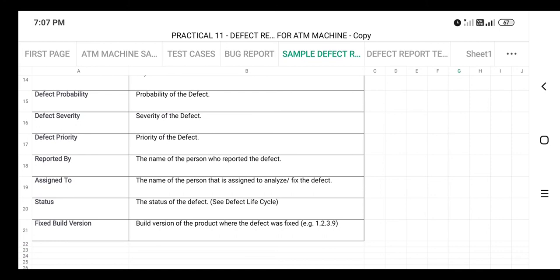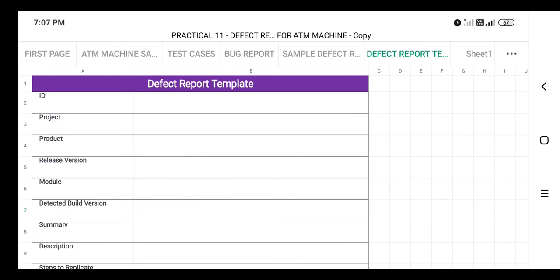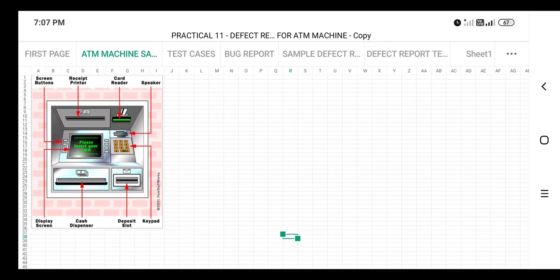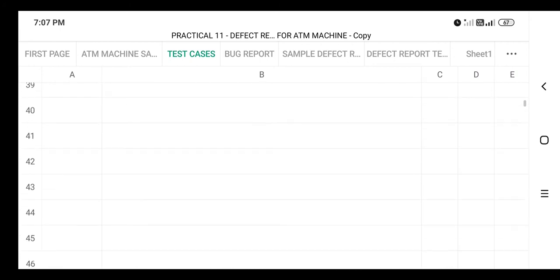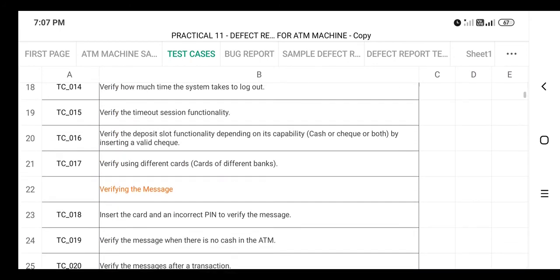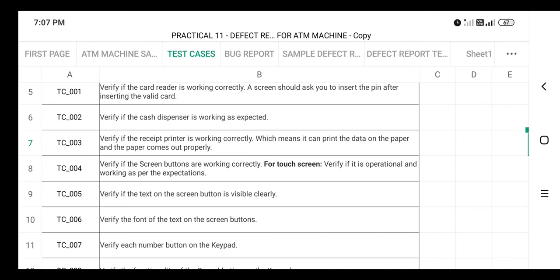According to this, you need to prepare a defect report. I think everybody should prepare at least three defect reports for this practical. So this is it for practical number 11. I hope everybody will perform their task properly. There are many test cases, so prepare the bug report, and after that prepare a defect report for each individual defect which you have identified. Thank you.